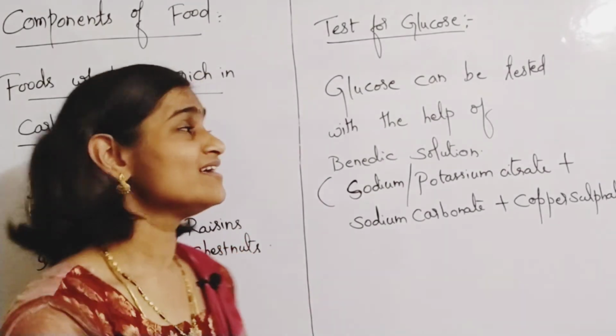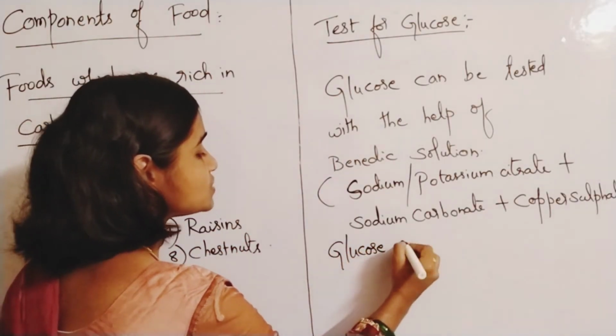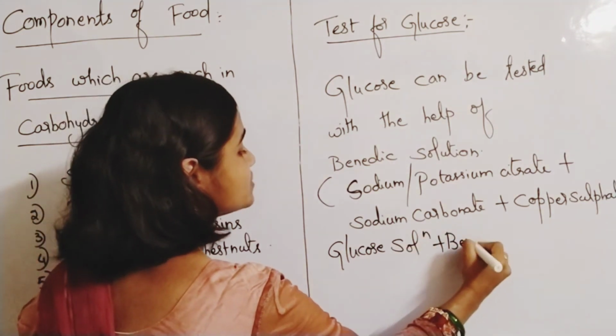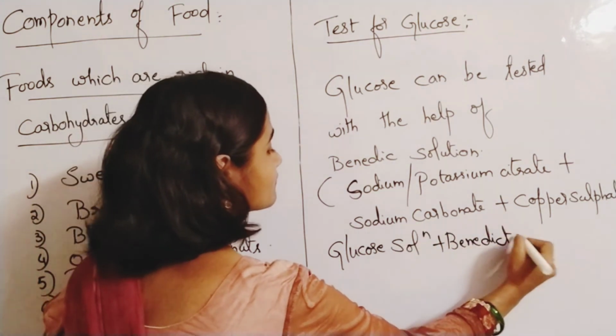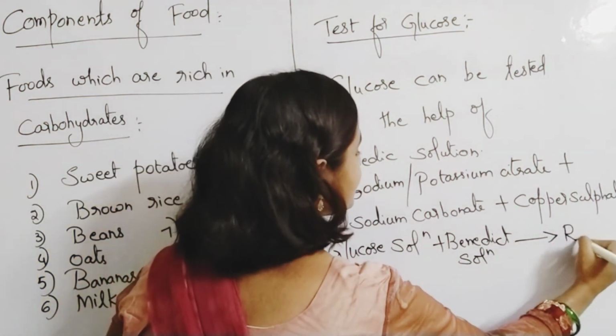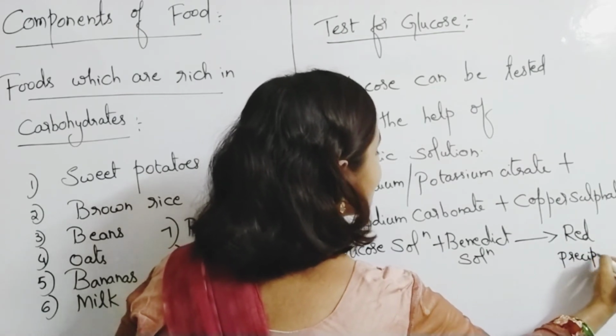Glucose. So glucose solution plus Benedict solution gives rise to what? Red precipitate.